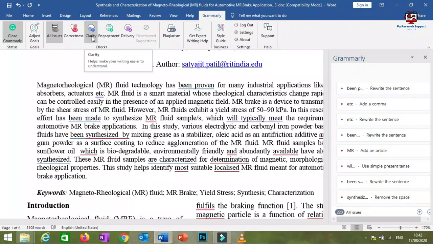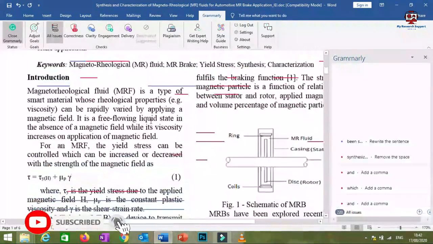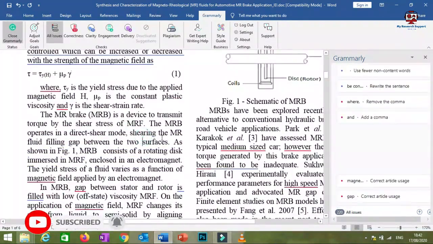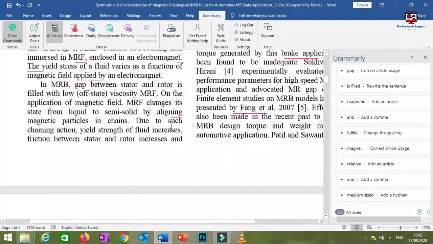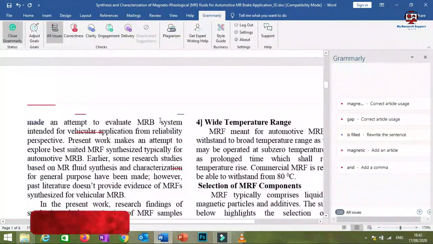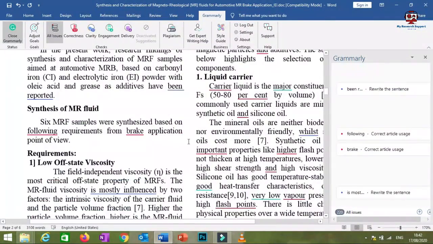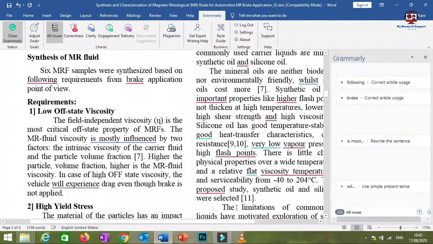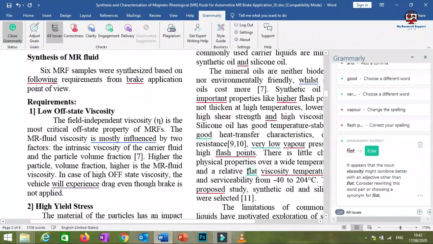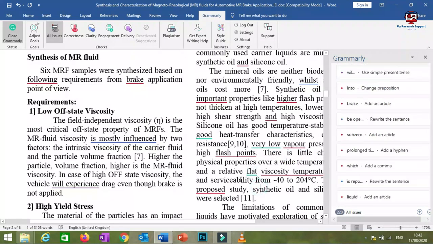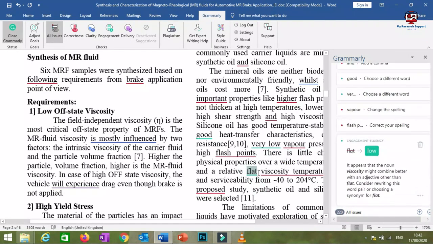So that is clarity. Then the third part is engagement. Engagement is indicated with the green line, so you have to search for a green line. Somewhere we may find words highlighted with green lines. See, here you will be able to see "flat". Observe this word flat. This word is underlined with a green underline. So: relative flat viscosity.